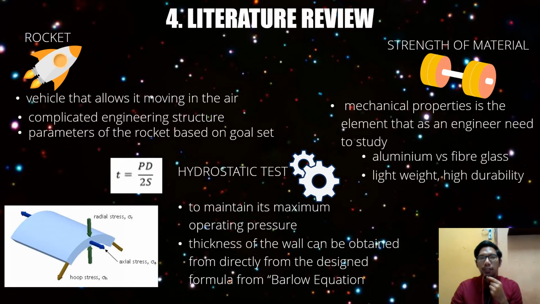They both use different types of material for the body of the rocket. The first one used aluminium 6061-T1 and the other one used fiberglass. In this experiment, the first one had a higher yield strength than the second one, but in terms of weight, the second one was lighter than the first one. As a result, in the engineering world, the designer will set the goal and choose a better material that can improve their result.